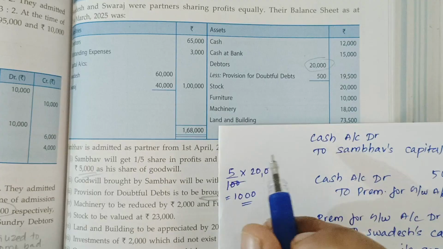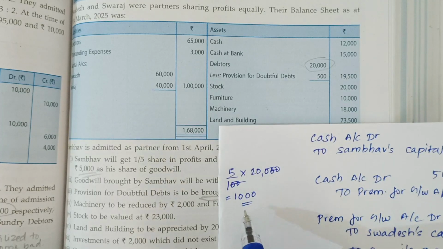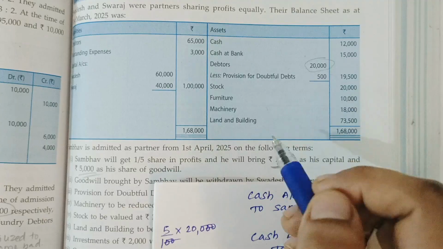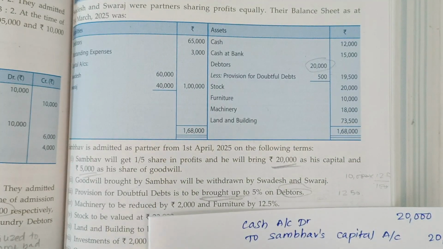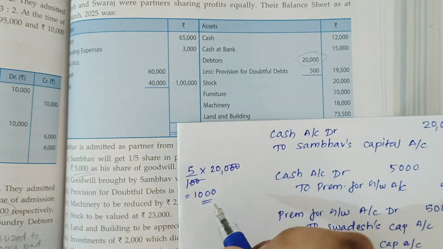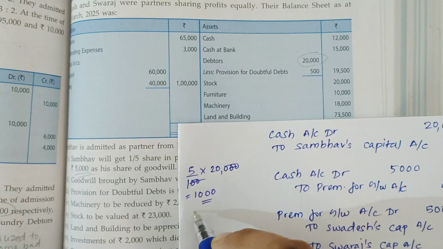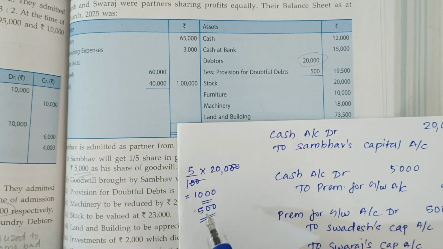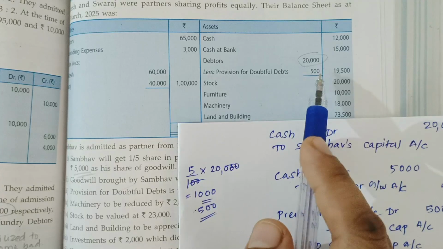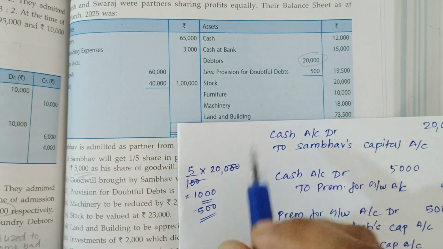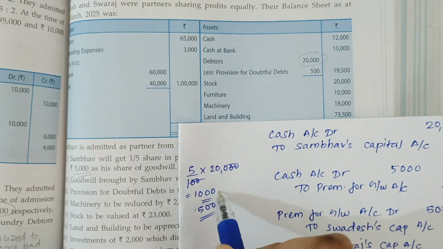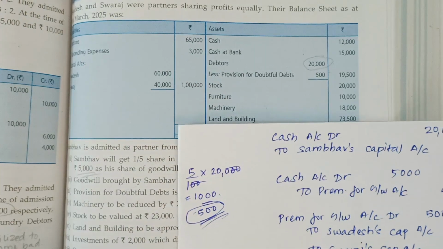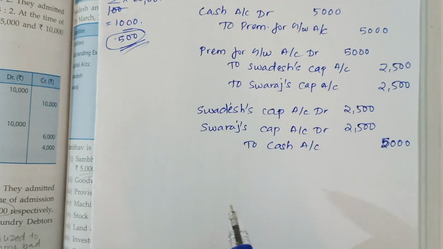Provision for doubtful debt should be 1,000, but in the balance sheet it is 500, so it should be increased to 1,000. The difference is 500, and 500 should be recorded. So the journal entry will be